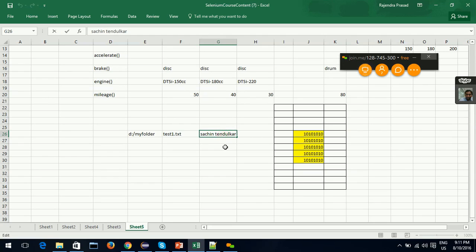Suppose I change the content, then the corresponding values get changed. It might change to something like 0101. So what I am trying to say is, this test1.txt is just a reference to this memory location. This memory location has the actual data, that is Sachin Tendulkar, in the form of bits.